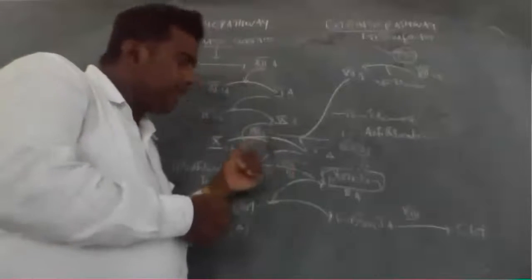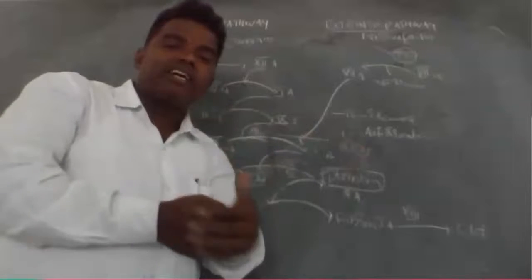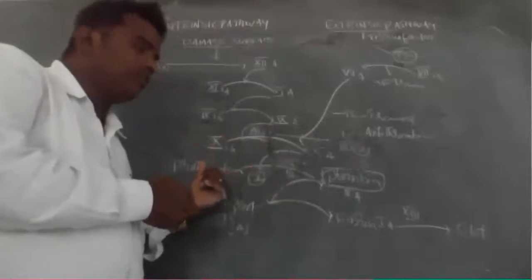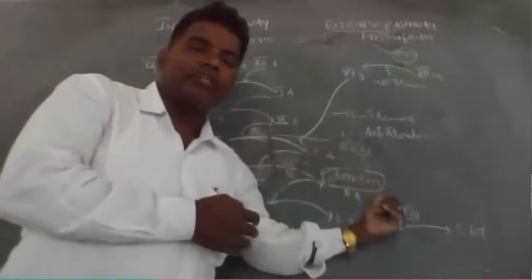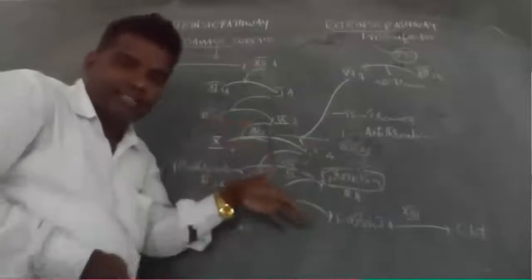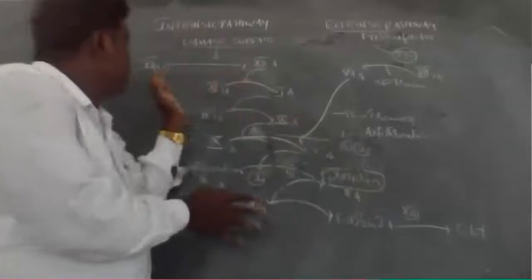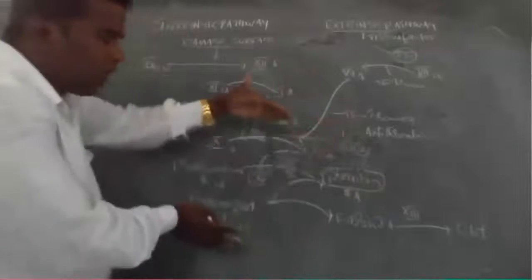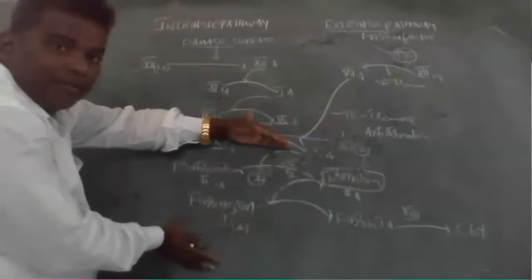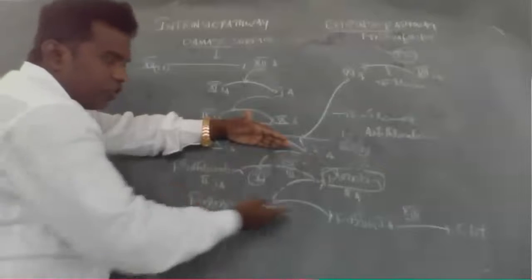the 10th should be activated. Once the 10th is activated, the second, prothrombin, should be activated into thrombin. Same mechanism, we are involving here. Both intrinsic and extrinsic have a common mechanism. What common mechanism? Prothrombin into thrombin is common. Fibrinogen into fibrin is common.